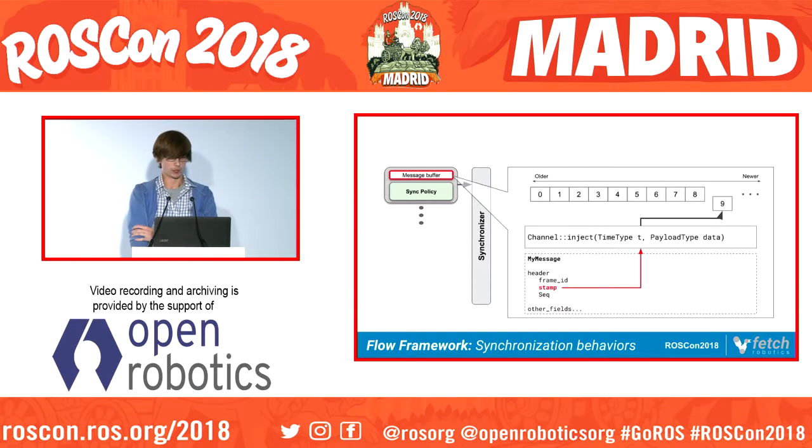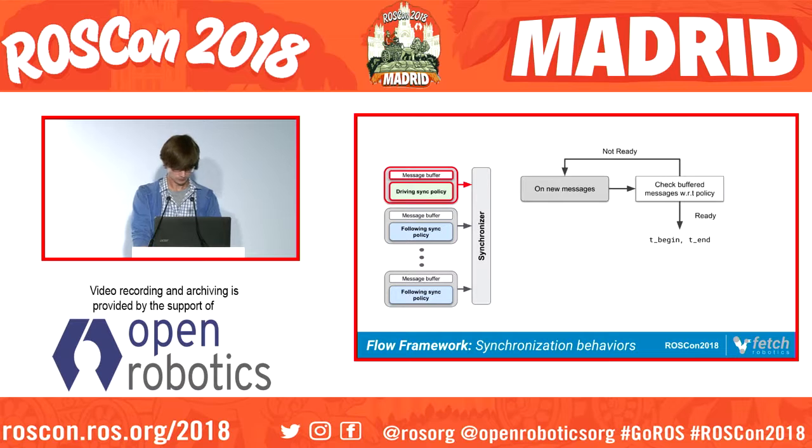Inside the message buffer portion of the input channel, this is really up to implementation. It's a little more flexible, but the way we have it set up is that there's a buffer which orders messages in time. Right now we're using the message stamp of our ROS messages, but it could be any data type, as long as there's some sort of time or sequence backing to it, you can put these into the message buffer. And then the more important part is the synchronization policy.